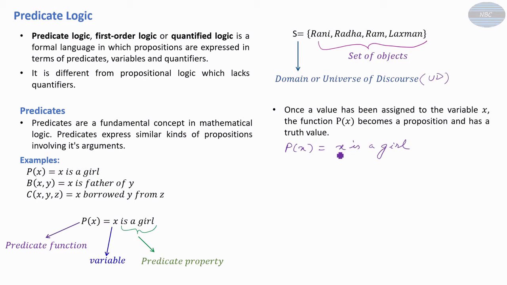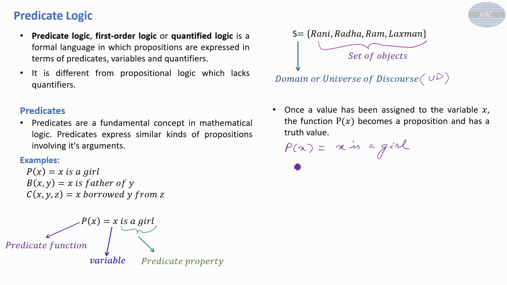Now the value of x is not assigned, so we cannot determine the truth value of this predicate function. But once the value of x is assigned, then this predicate function becomes a proposition and has a truth value, meaning it will be either true or false.